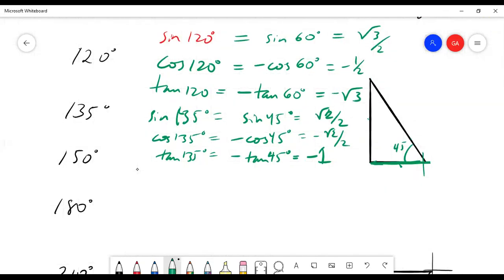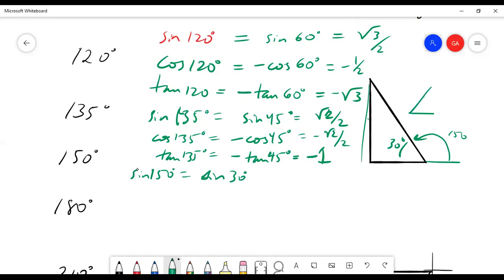What if I had 150? What if this angle was 150 degrees? Then what is this angle? 30. 30, good, because the total is 180. And so if this is 30 degrees, then what is the sine of 150? It's just equal to the sine of 30, right? Because I have the same legs involved. I have a positive leg here. That's basically the same exact case as this. I'm taking the ratio of this leg to this leg, and we know the sine of 30 to be 1/2.